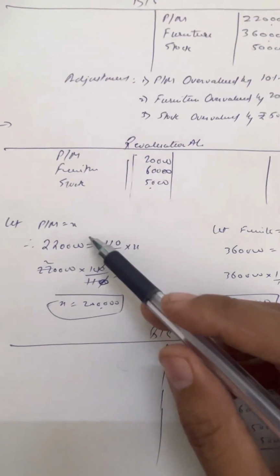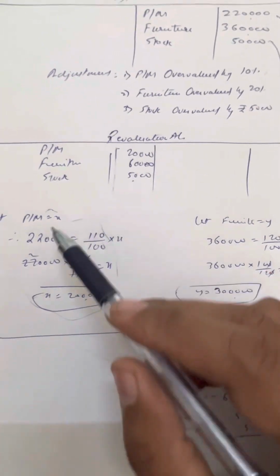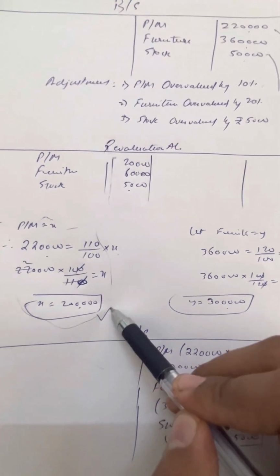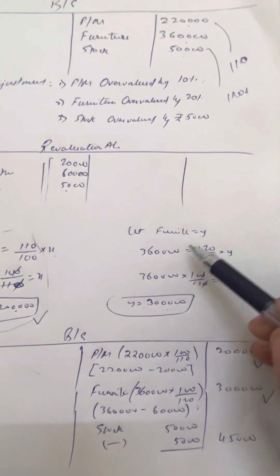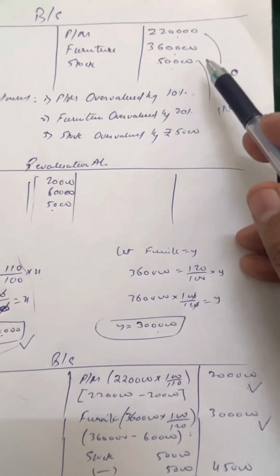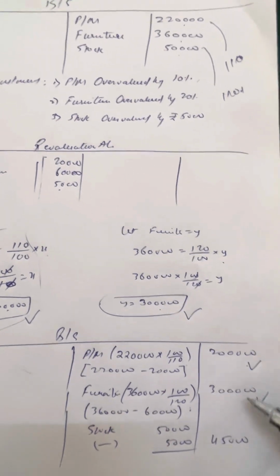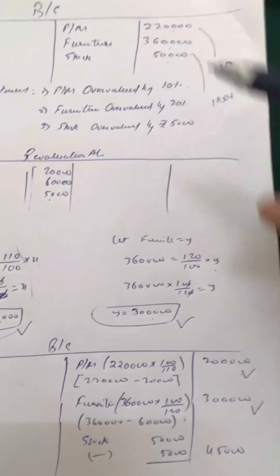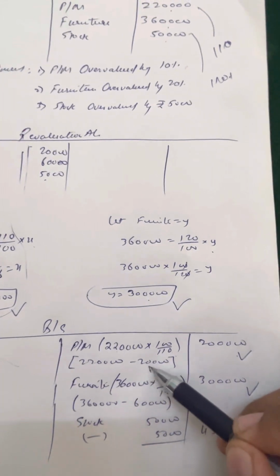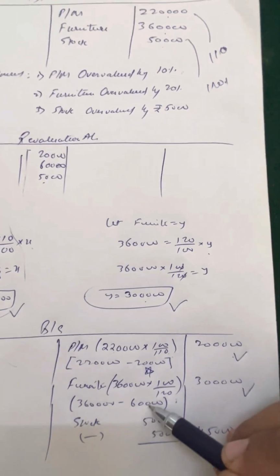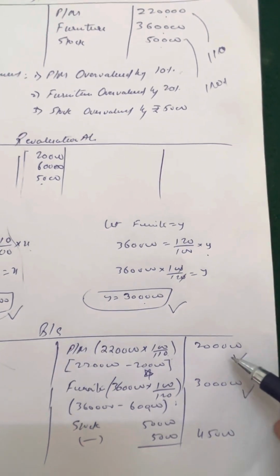And if you want to use the basic mathematics, you can write 2,20,000 is 110% of x. So x is 2 lakh, the actual value. Same goes for furniture: 2,60,000 is 120% of y. The reciprocal value is 2 lakh 16 thousand... the actual value is 2 lakh and 3 lakh. So previously it was 2,20,000, now it is 2 lakh, so we have to decrease it by 20,000. Previously furniture was 2,60,000, now we have decreased it by 60,000.